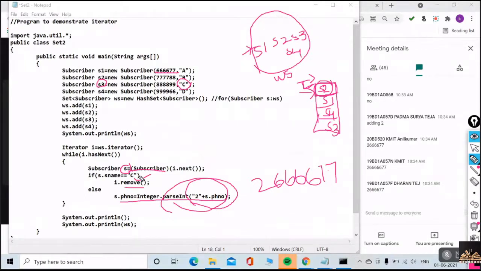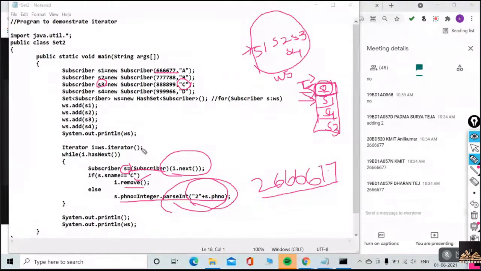Again the while loop, again it will go for the next iteration. i.hasNext will check whether this has a next element or not. Yes, it is true. So what is going to happen? The pointer will move here, and i.next, S1 is going to be retrieved. And again it will check whether the name is equal to C or not. No, it is not. So again the phone number is concatenated with 2.